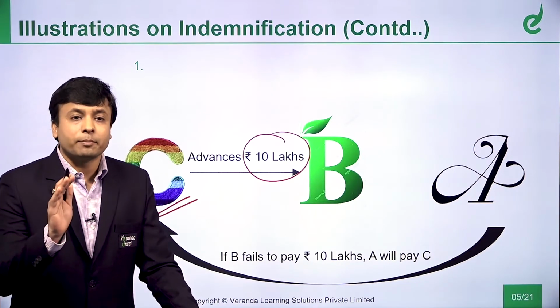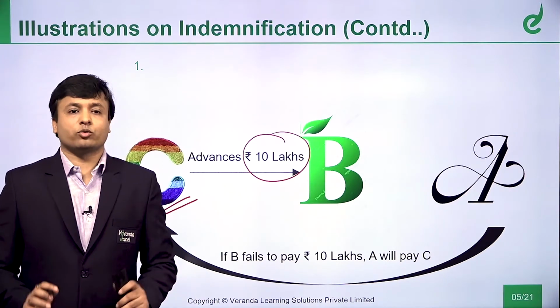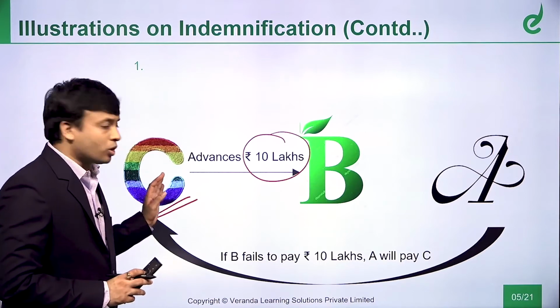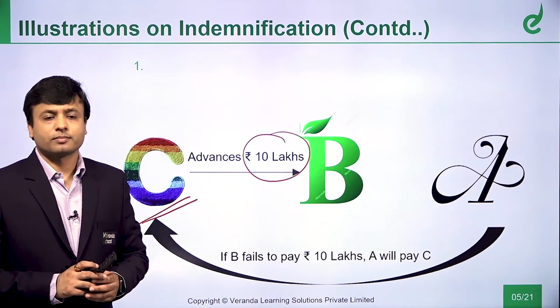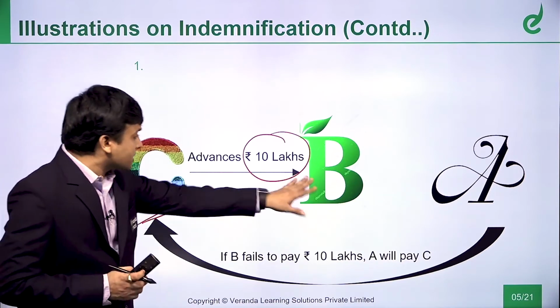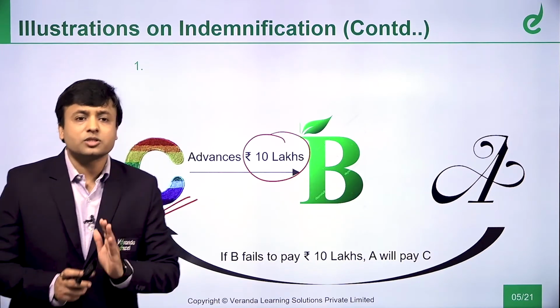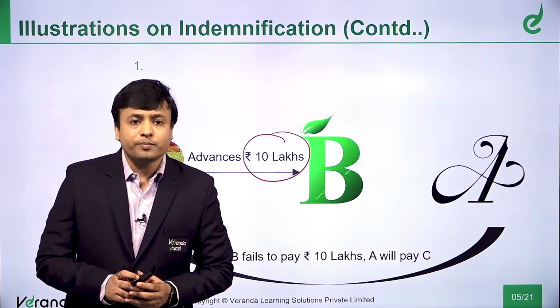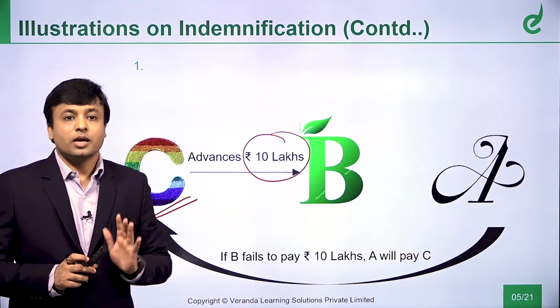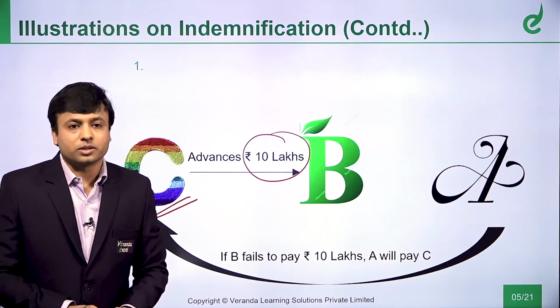Who becomes the indemnifier and who is the indemnified? You have to think now. So, the transaction is C gives the loan of 10 lakhs to B. Now, A comes into the picture and A says that if this guy, that is B, doesn't pay this 10 lakh rupees, then what will happen? A is saying, don't worry, I am there. Don't worry, I will pay you the 10 lakh rupees.